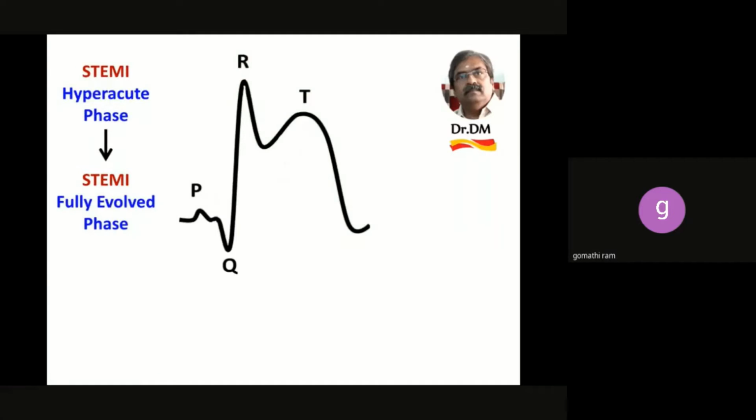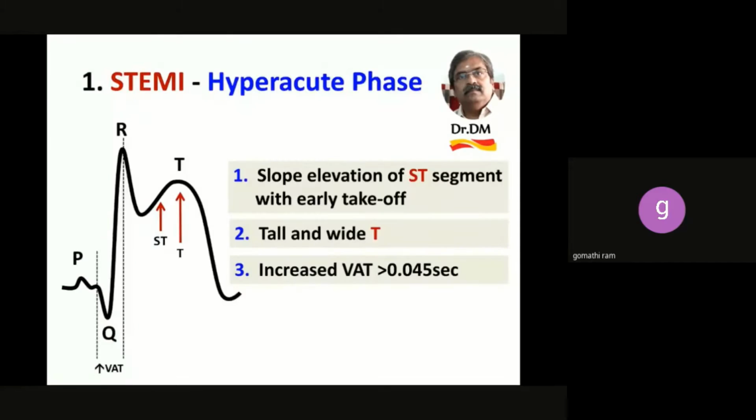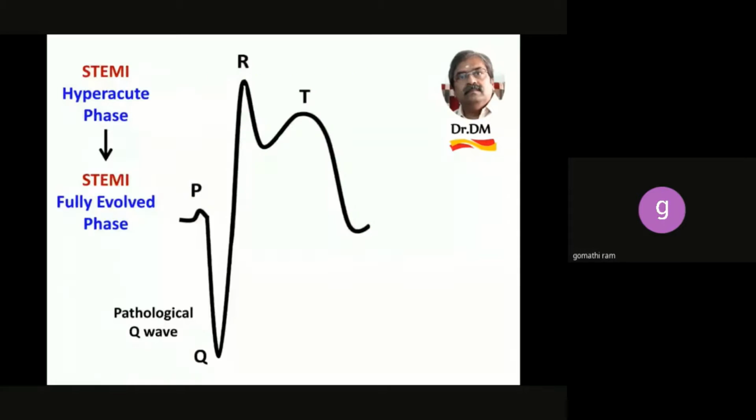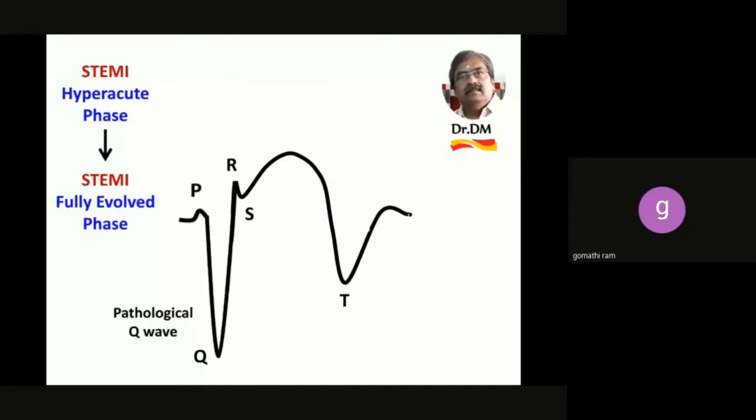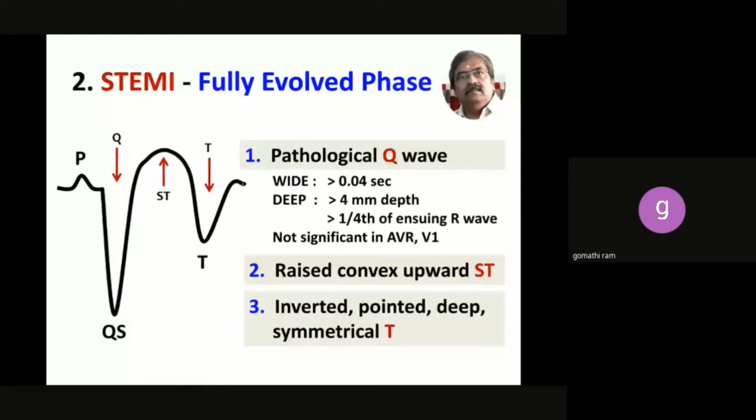Slope elevation of ST, tall and wide T, increased VAT is the hyperacute phase of ST elevation MI. Now this hyperacute phase of STEMI, if no treatment is done, will go into a fully evolved phase where the cells die. So how does it go? The Q wave becomes deeper. It gets a pathological Q wave. The R wave goes away as the myocardium is dying or dead, and the ST segment tends to come down, but still it is convex upward. And mind you, the tall and wide T has become inverted and ischemic. So that is the second phase, the fully evolved phase.